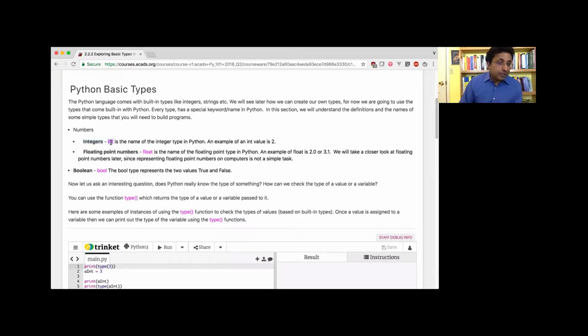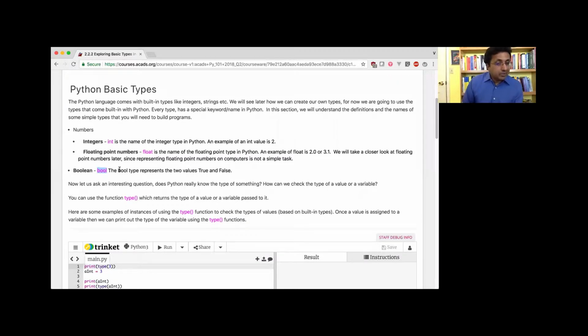And it has, I and T is how Python recognizes it. I'll just talk about the types and we'll write some code. Then we have floating point numbers. So you saw this float earlier. So floating point numbers are numbers that have decimals on it, okay? Like 2.1 or 3.1. And then we have another very, very important type, the Boolean.